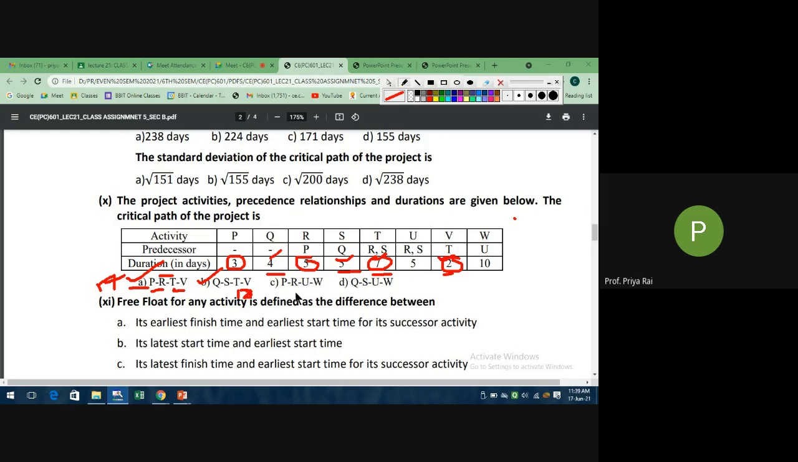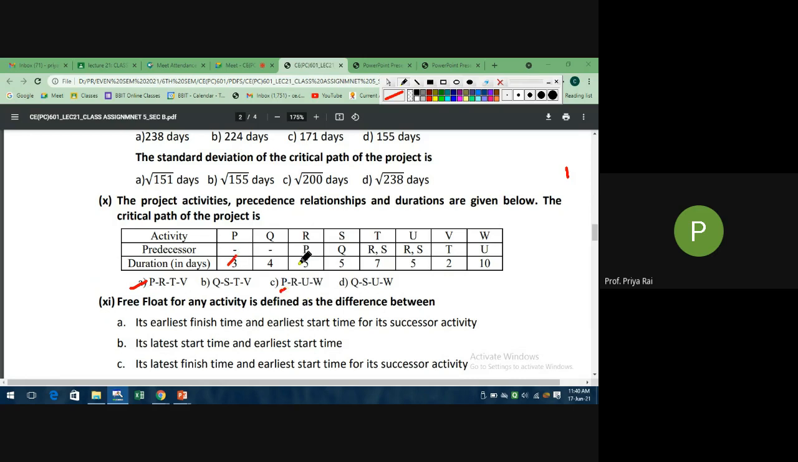Now tell me, does this one exist or not? Exists, ma'am. First is 17, second is 18. Now does this exist or not? See, R's predecessor is P, okay. U's predecessor is R, okay. W's predecessor is U, okay. So this also exists.